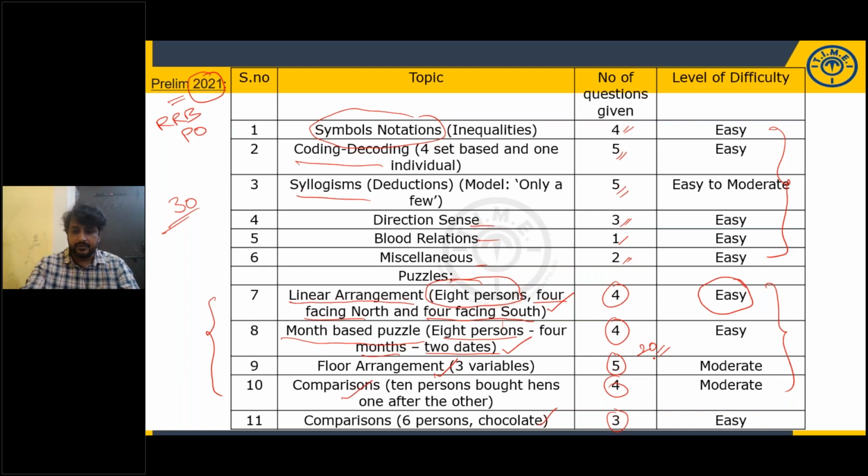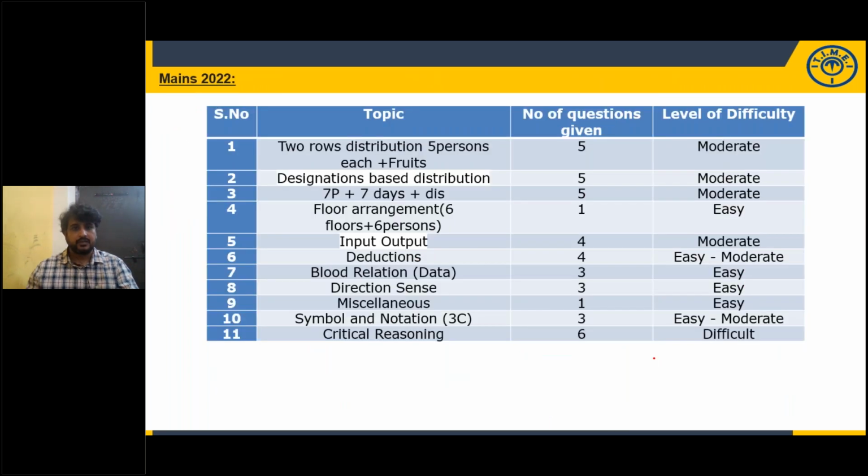In the next slide, we'll discuss RRB PO mains along with the models given in the last year, 2022. Take a screenshot. Two-row distribution, 5 persons each, and one more variable is given, fruits. Two-row distribution means parallel row arrangement. 5 persons will be facing south, 5 persons facing north, and each person likes a different fruit. That kind of model, and the number of questions given is 5 below that.